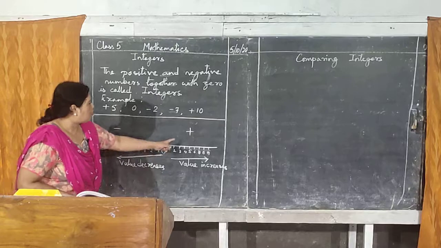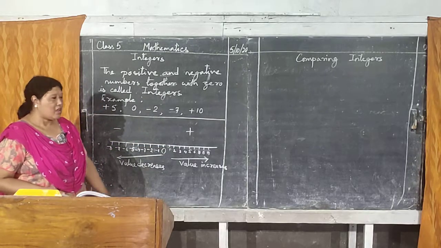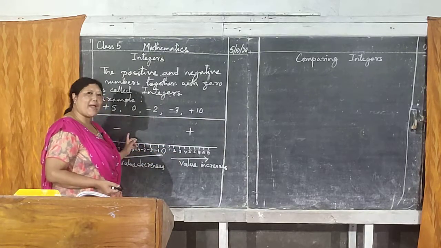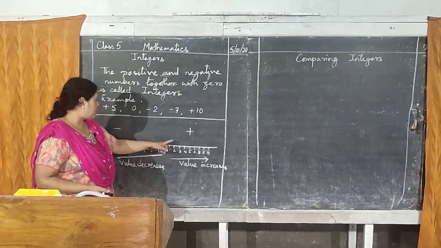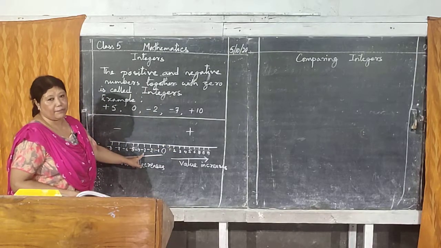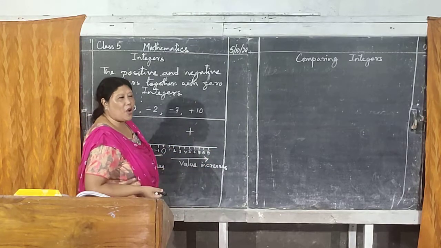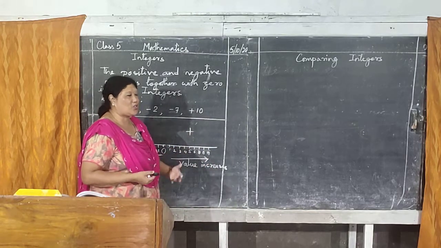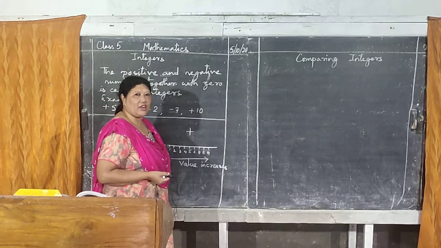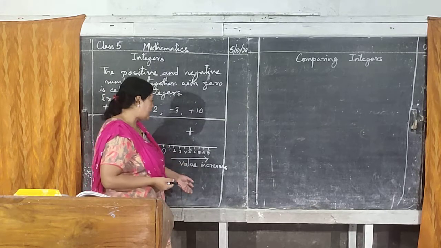Now let's compare positive and negative. Is plus 4 bigger or minus 4? Is plus 4 bigger or minus 3? Always who wins? Positive. If you are positive in your thoughts also, you will be a winner in life. Just like that.